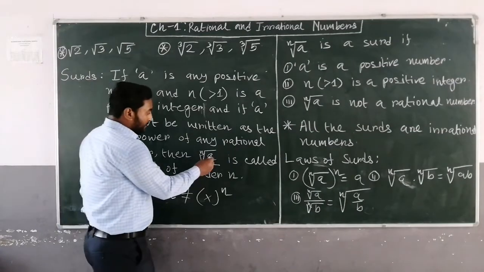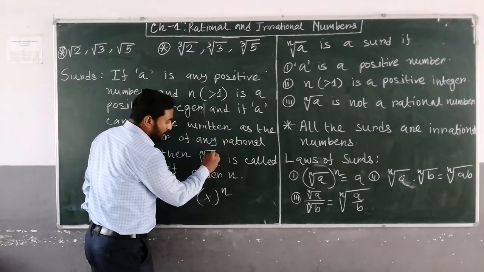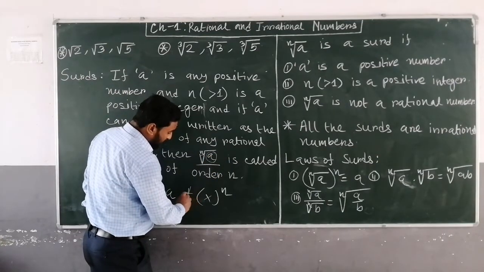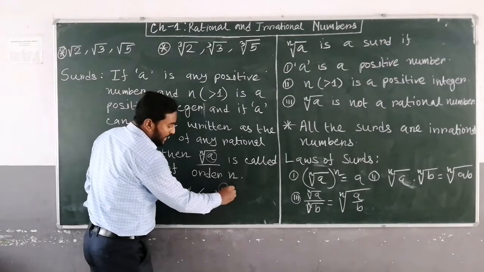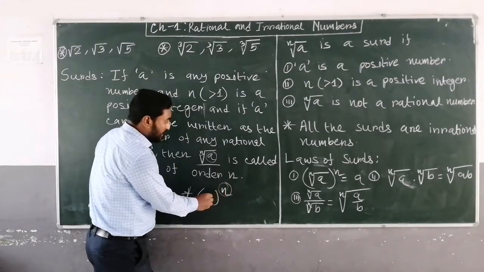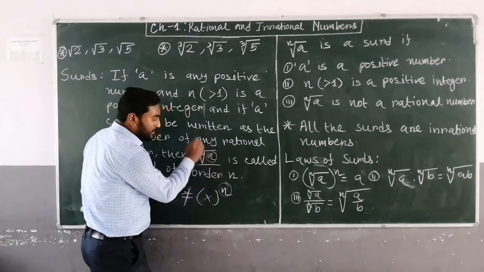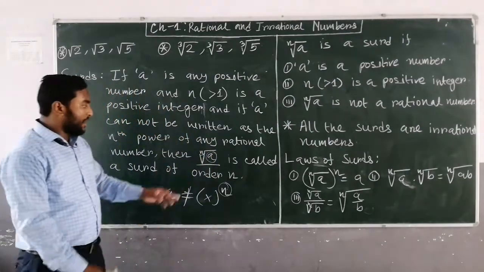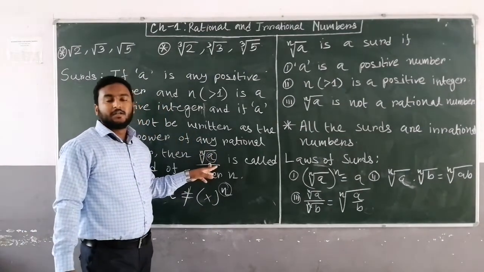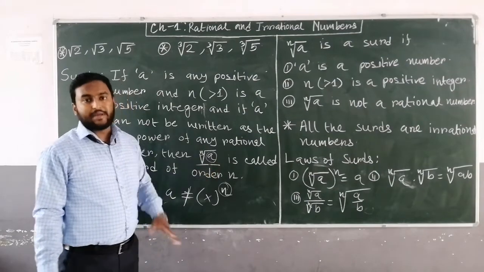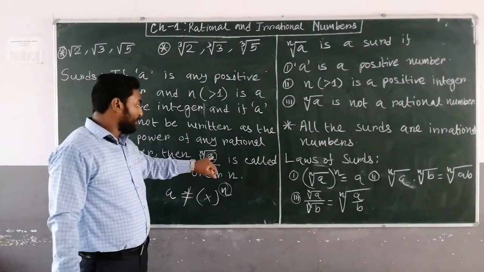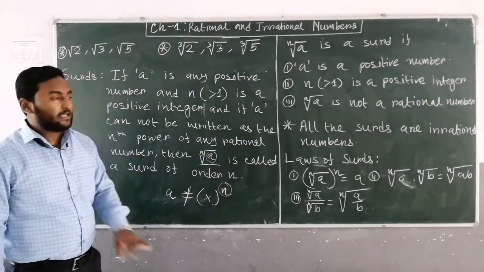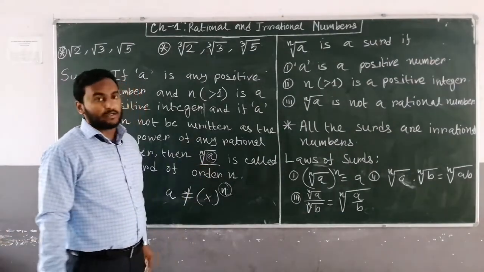So this A can't be written as the nth power of any rational number. That's why this is known as a surd. Or you can say you can't get the perfect nth root of A. That's why this is known as a surd.